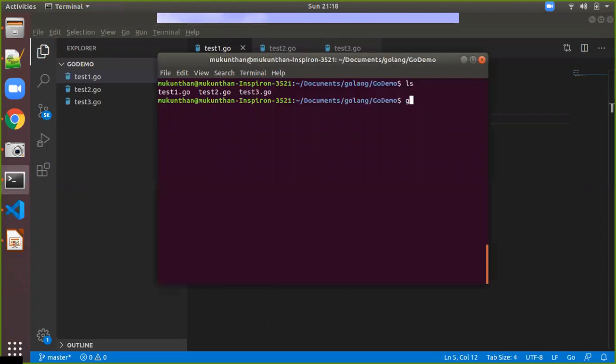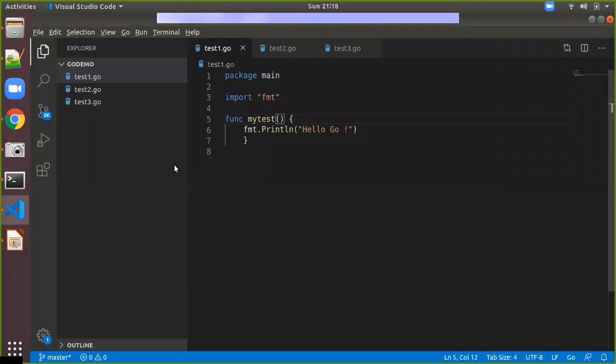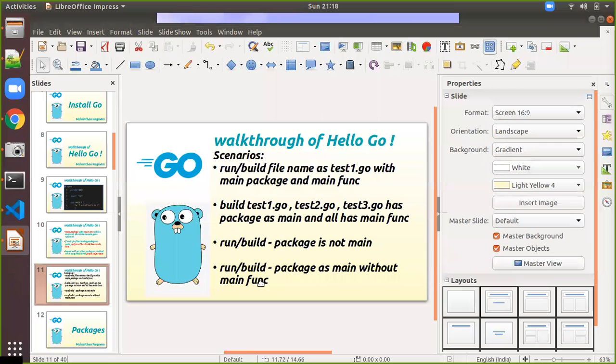Let's execute again. First we'll run it. So go run test1, enter. Here you can see function main is undeclared in the main package. So if you are running a file directly and it has the main package, then it will definitely expect the main function. If you don't have that, you get function main is undeclared in the main package. Okay, I got the proper response, and I can confirm that the second point is fine.